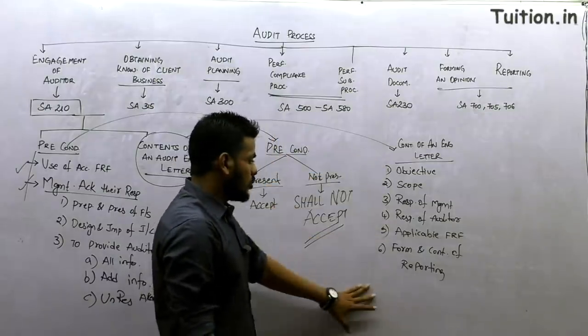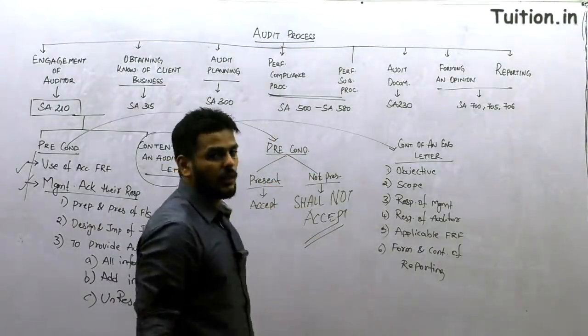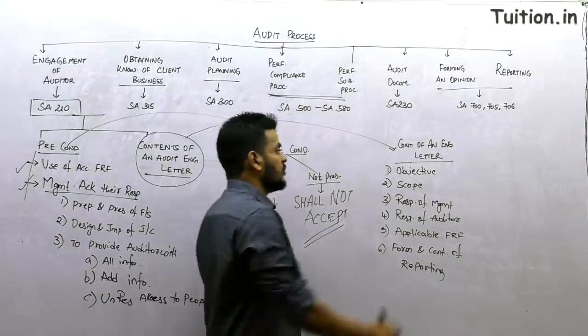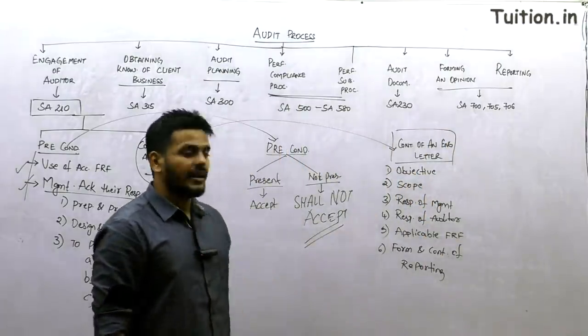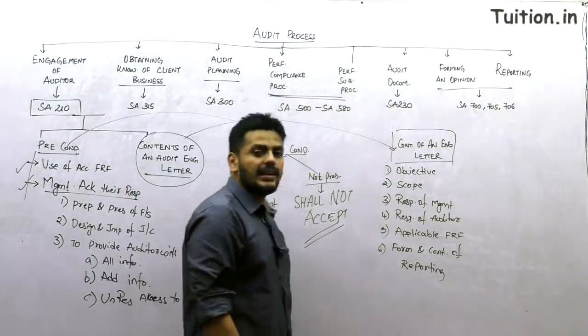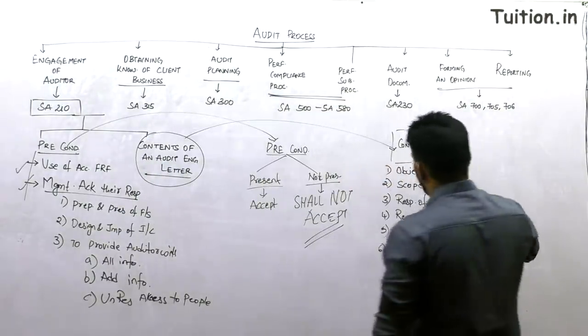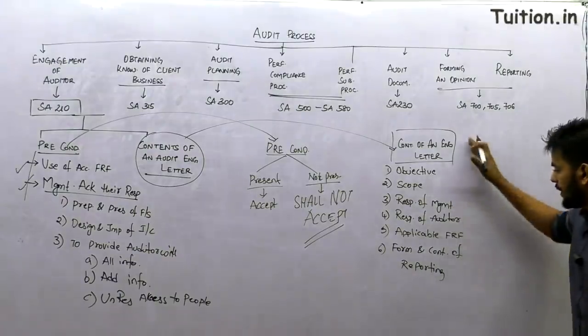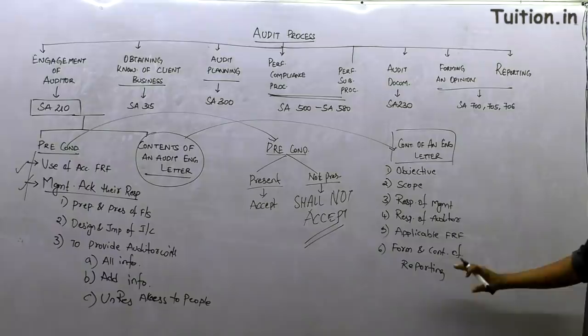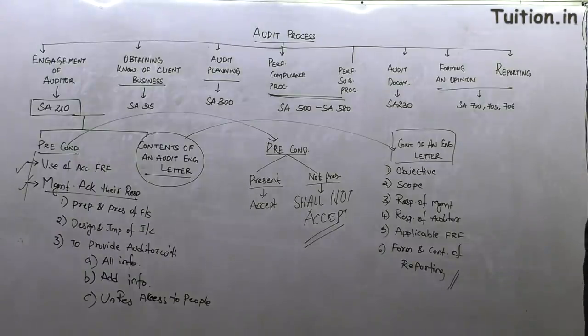So guys, you've got to put all these points in the letter of engagement, which are called the terms of engagement. If they ask you a short question on what are the contents of an audit engagement letter, this is exactly what you put: what is the objective, what is the scope, what is the responsibility of management, what is the responsibility of the auditor, the applicable financial reporting framework, and the form and content of reporting.